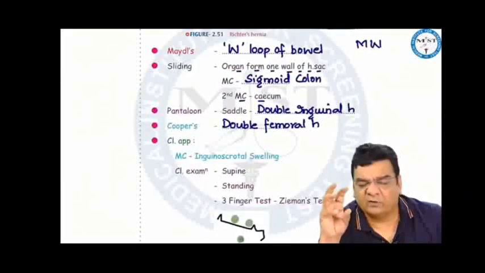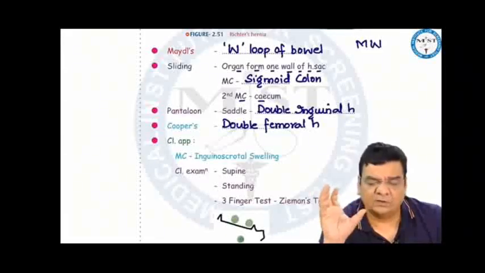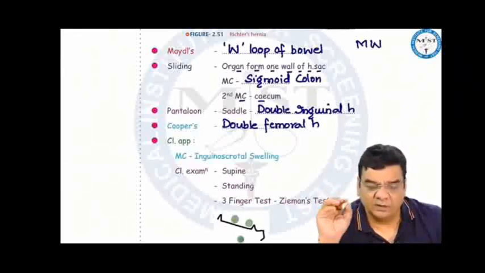Sliding, when the organ forms one wall of the hernial sac, most commonly the sigmoid colon, second most commonly the cecum. Pantaloon, double inguinal hernia. Pantaloon is also called saddle hernia. Cooper's is a double femoral hernia. How to approach these hernia patients?